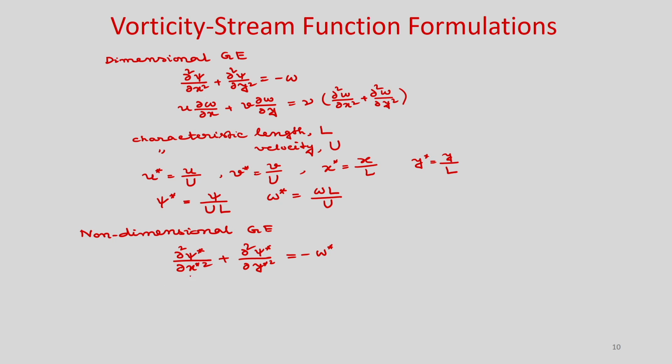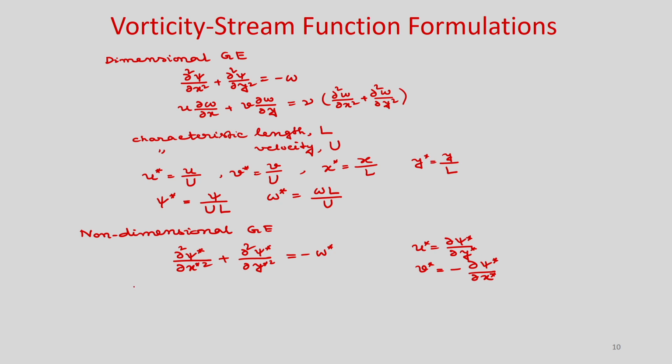So, these are non-dimensional psi and non-dimensional omega, and similarly u star is nothing but del psi star by del y star, and v star is equal to minus del psi star by del x star.